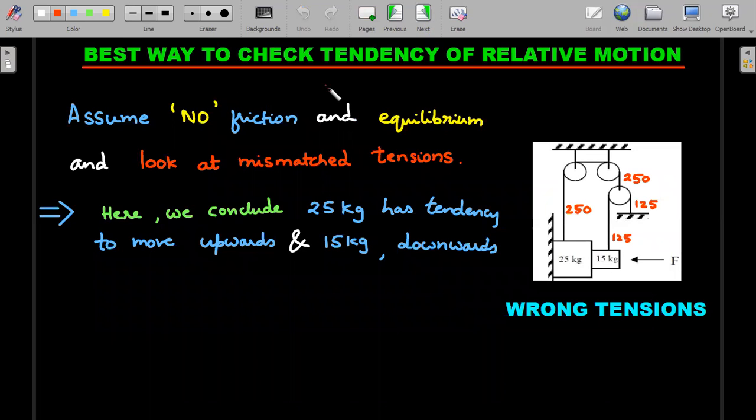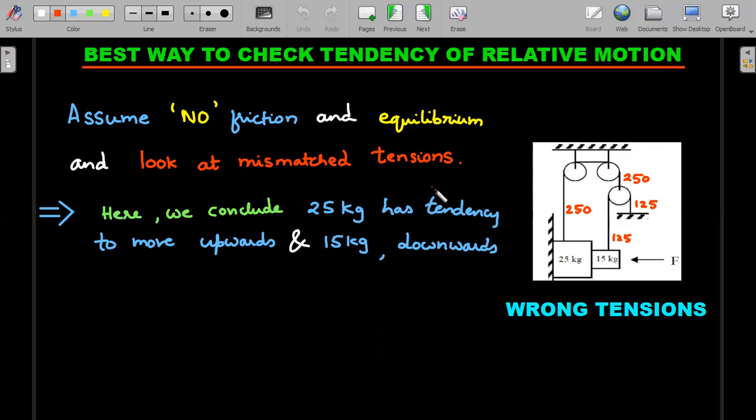The best way to check the tendency of relative motion, before we draw the free body diagram, you should know in which direction you should draw the friction on these vertical surfaces, whether up or down, especially between this 15 and 25 kg. Should I draw up or down is the dilemma students always face. The best way is to assume no friction and assume equilibrium, even though both are wrong. Friction exists and this system may not be in equilibrium.